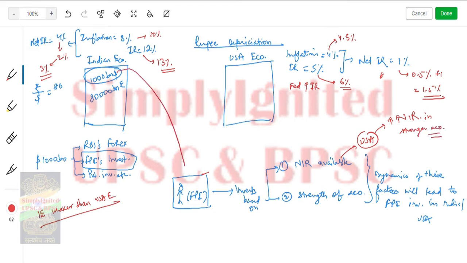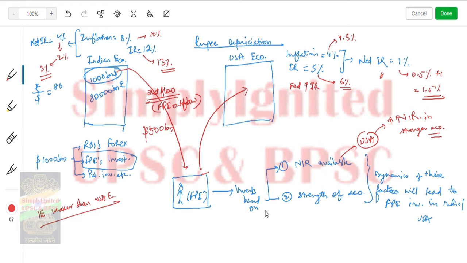He'll take say $500 billion out of India, right? And he'll put it in the USA. So there is an outflow. This is what is written in newspapers as FPI outflow. You have read it many times. So this outflow will lead to what?